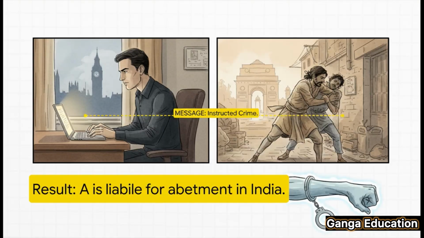For example, let's say A lives in London and instructs B in Delhi to murder C, who is also in Delhi. Now, even if A has never even set foot in India, they will be held liable for abetment here. A very important landmark case on this point is Mubarak Ali Ahmed versus the State of Bombay. In this case, the Supreme Court held that even if the accused isn't physically present in India, if the crime here is a direct result of their actions abroad, Indian courts absolutely have jurisdiction.